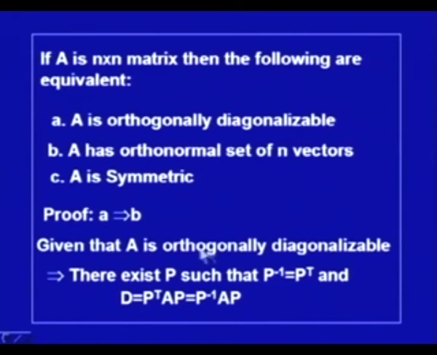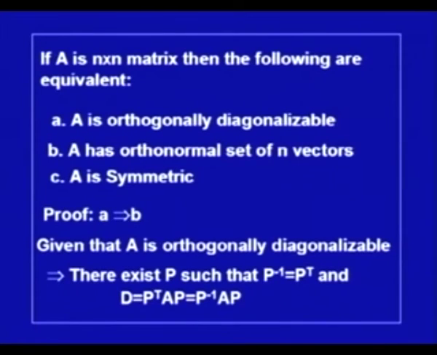Since A is orthogonally diagonalizable, there exists P such that P inverse is equal to P transpose, because this matrix P has to be orthogonal. So, P inverse is equal to P transpose and D is equal to P transpose AP. This product is a diagonal matrix, and since P transpose and P inverse are the same, D is equal to P inverse AP. So, D is similar to P inverse AP as well as it is similar to P transpose AP. That has been given to us.